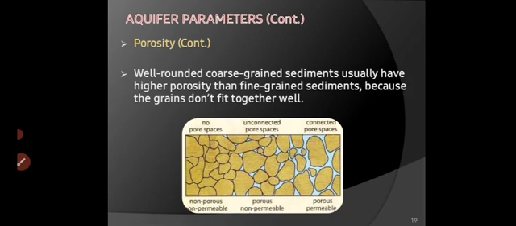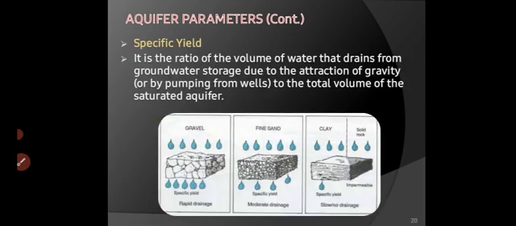This figure shows that if there is no space, then no porosity, zero porosity or non-permeable. Unconnected pore space, then porous, and connected pore space, very porous and permeable, right?